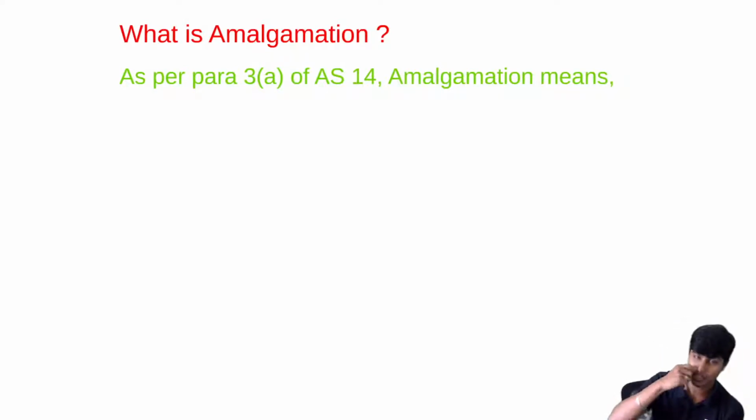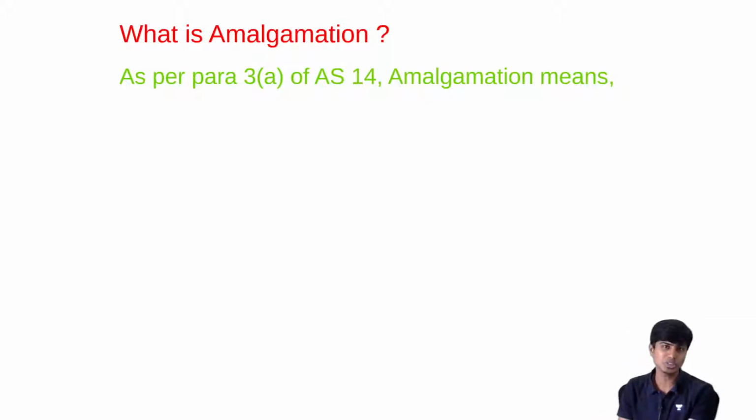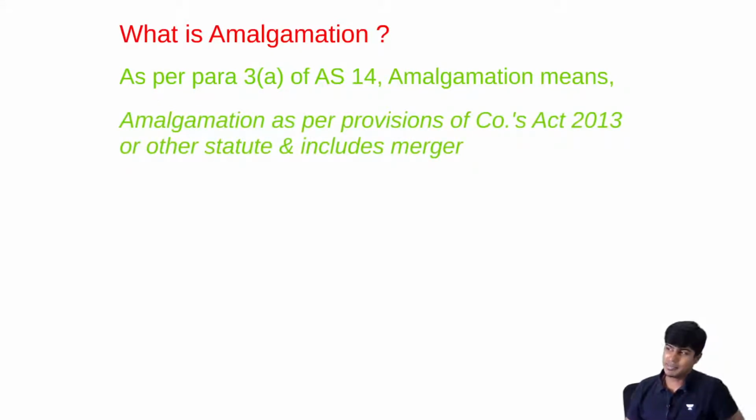Relax, relax. Control your emotions. Watch carefully. Accounting Standard 14 Para 3A tells the meaning of amalgamation. You know what it says? It says amalgamation is amalgamation as per the provisions of Companies Act 2013 or other statute, but includes merger.